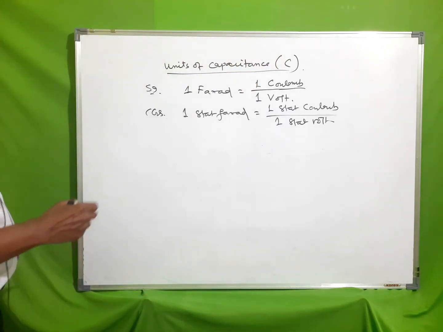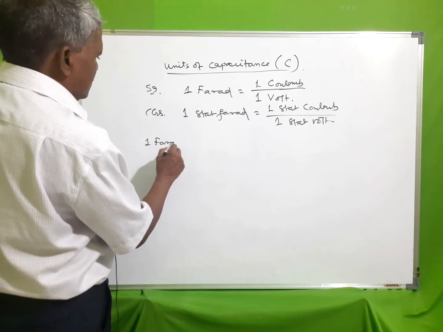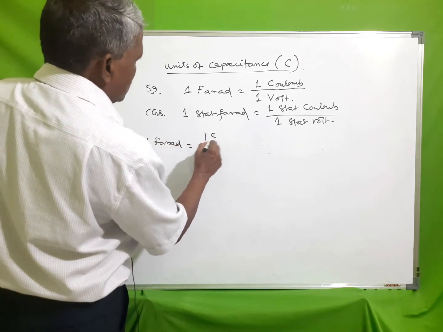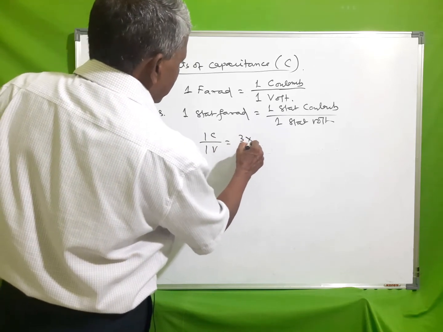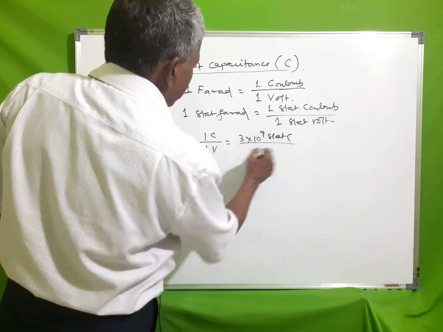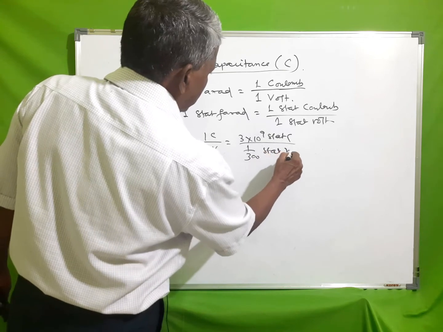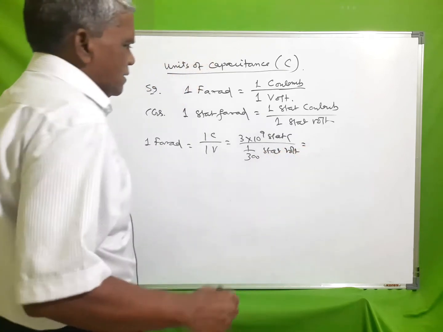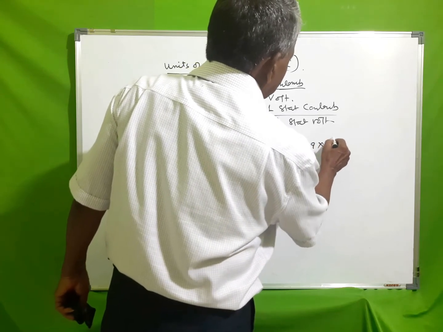We can relate the two as 1 farad is equal to 1 coulomb by 1 volt, that is 3 into 10 to the power 9 statcoulomb by 1 by 300 statvolt. So 1 farad is 9 into 10 to the power 11 statfarad.